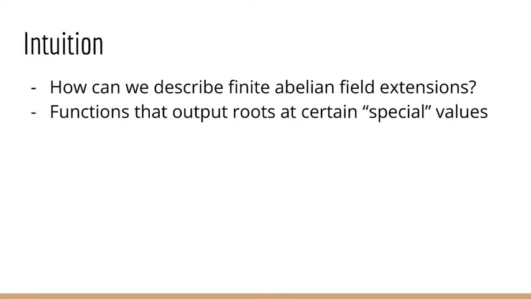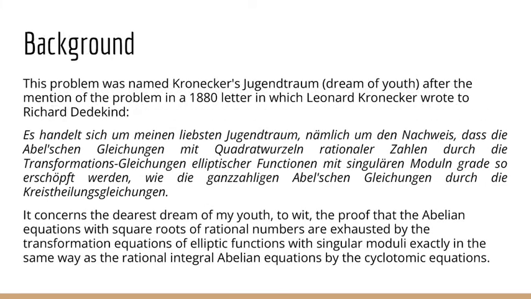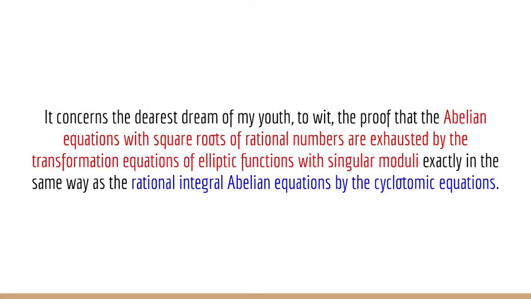And so Kronecker's Jugendtraum was named after the mention of the problem in an 1880 letter that Kronecker wrote to Dedekind. The original text is first, and because we all speak German, I've put the English translation below that. The English translation is still a little bit hard to understand as it's describing concepts in a different way than we've been talking about them in class, and so we'll break down the statement a little bit.